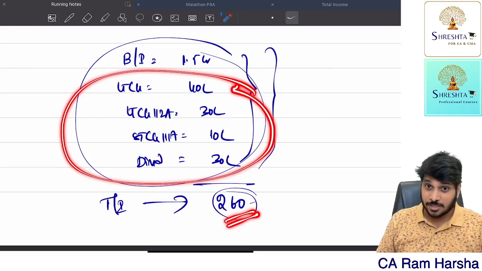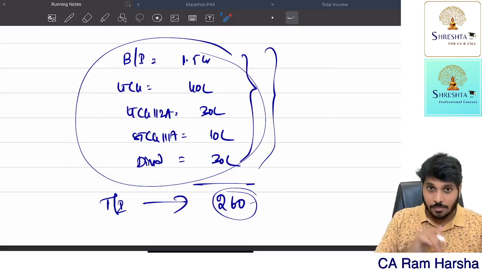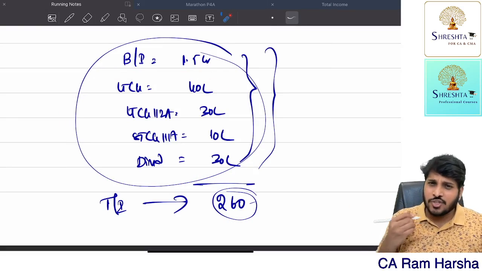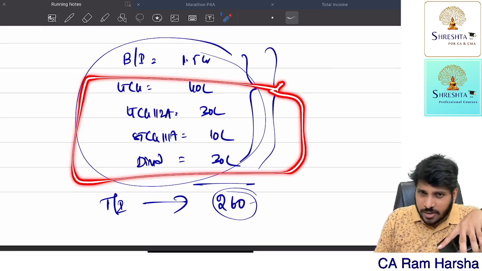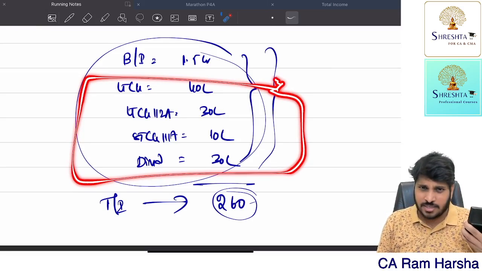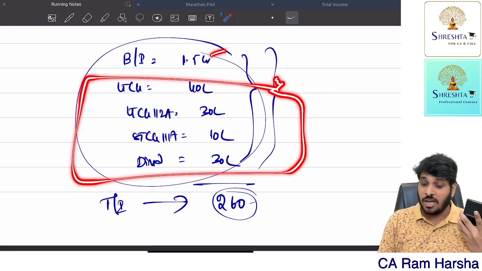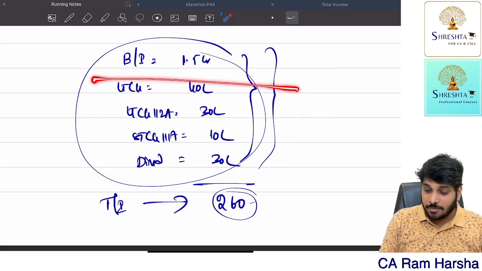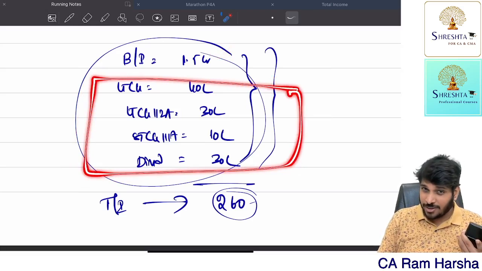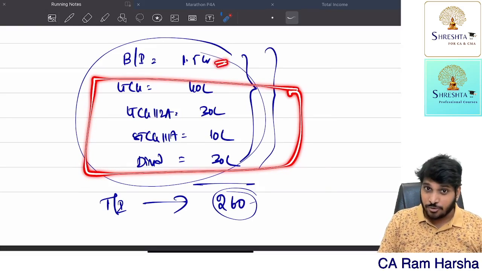No, here it is 2.6. So category 2 also will not apply. Category 3, is your total income excluding these incomes, excluding whatever I highlighted within the red color, exceeding 2 crore? 1.5 only. Category 3 will not apply. Category 4, is your total income excluding this more than 5 crore? No, it is 1.5 only.